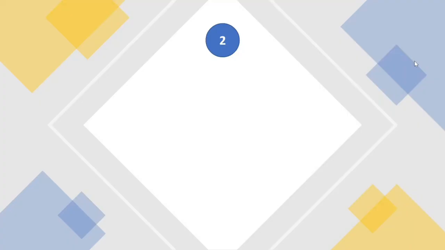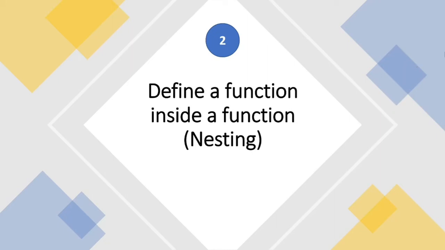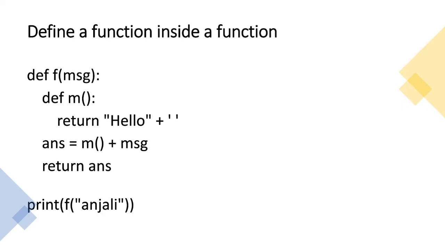The second point was we can also define a function inside a function. That is, nesting of functions is possible. Let us see this with the help of an example. What we have done over here, we have defined a function f, which is taking message as a parameter. Inside this function, we have defined another function, which is named m over here.